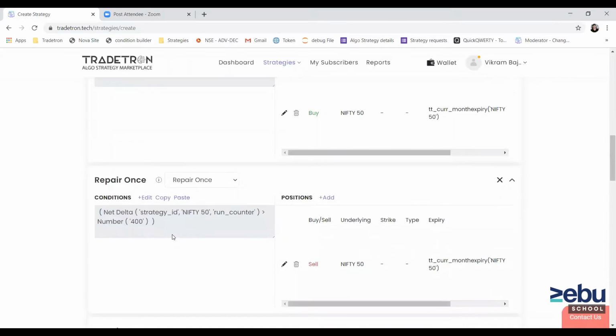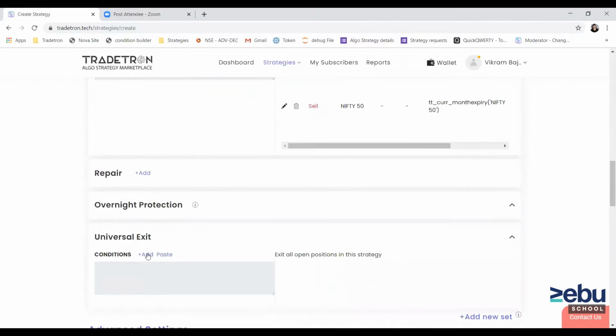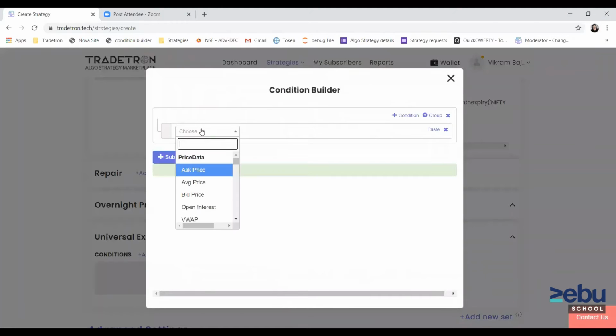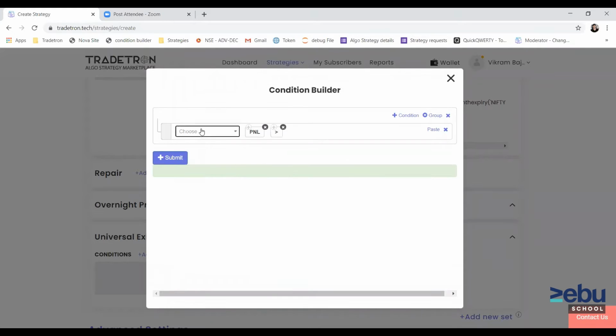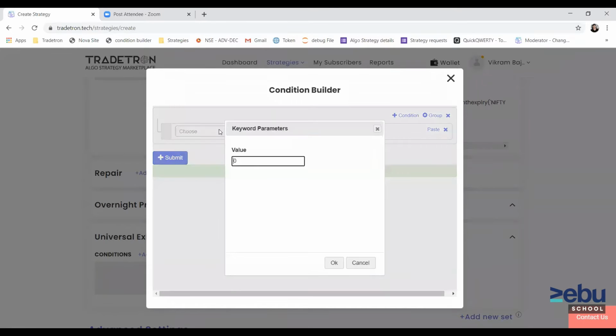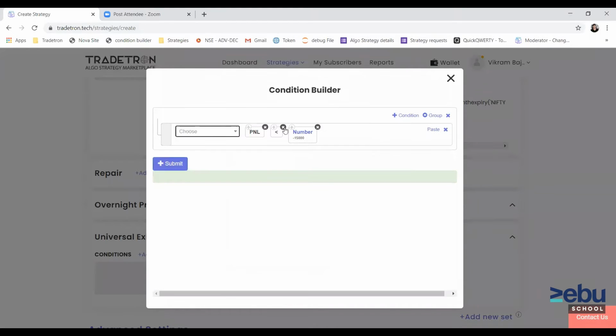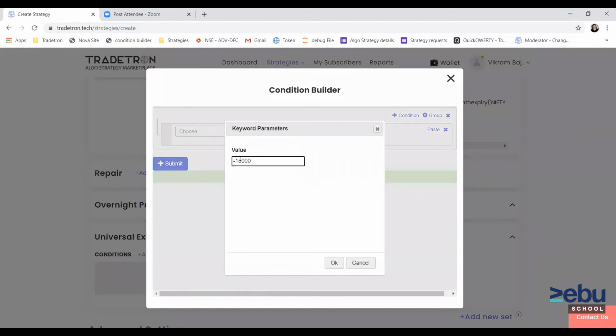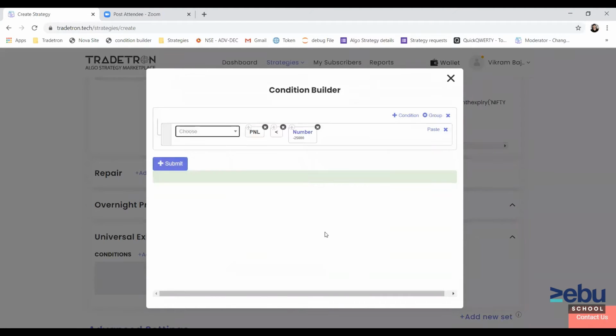So we just need to put a universal exit condition. Maybe we can have 2 or 3 exit rules. Let's say one completely based on PNL. Let's put a stop loss. So if loss is less than, let's say, 15,000, then we will exit, or let's put a higher number for now. If loss is greater than 25,000, then we'll exit all the positions.